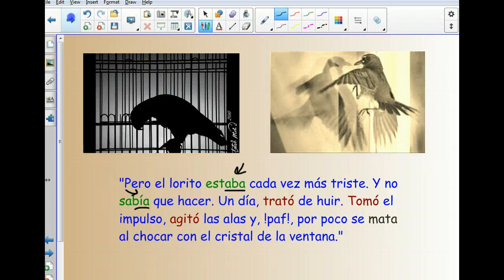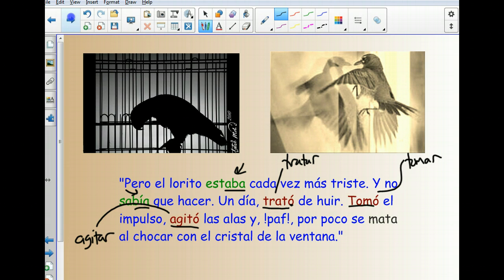Now, the other ones that we see here are trató, tomó, and agitó. Now, if we look at these verbs, they have something in common. First of all, they're in red, which is how I illustrated them. And they all end in this O accent. So we can look at these verbs and find what their infinitives are. The infinitive of this verb is tratar, which means to try. The infinitive of this verb is tomar, which means to take. And the infinitive of this verb is agitar, which in this case does not mean to agitate, it means to flap, like to flap his wings. And these verbs are all in a different tense called the preterit tense.